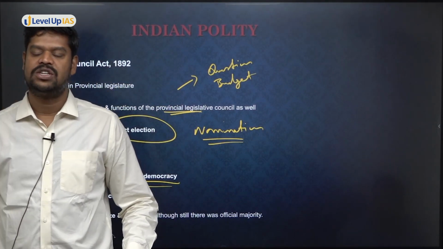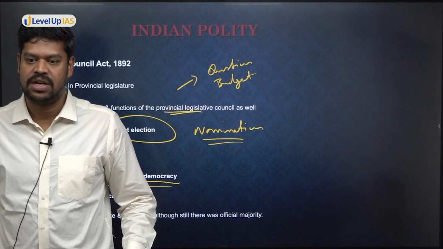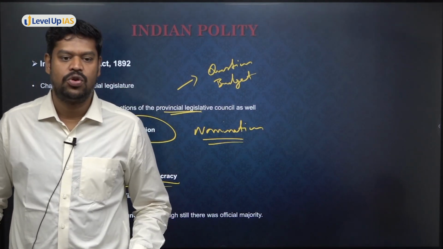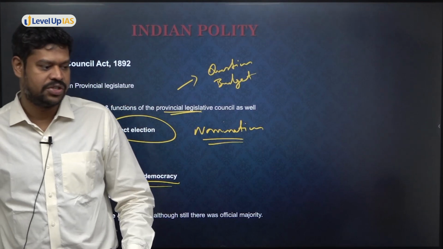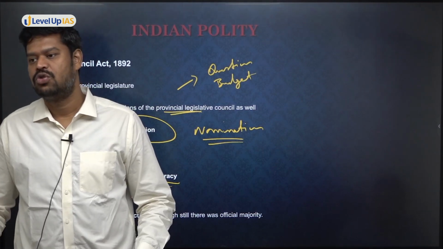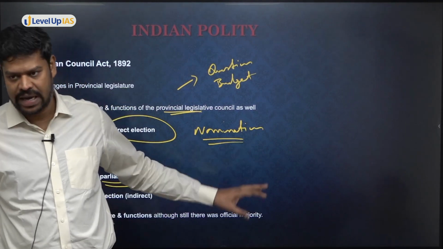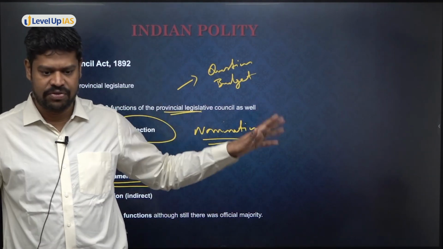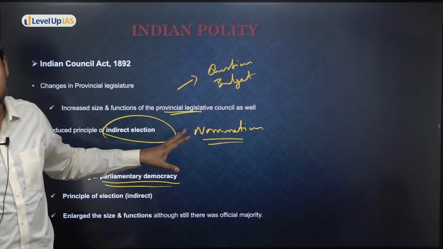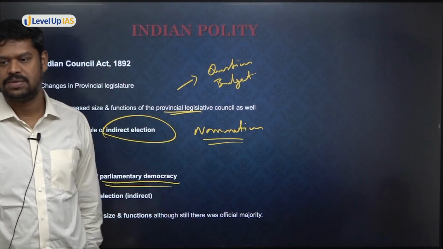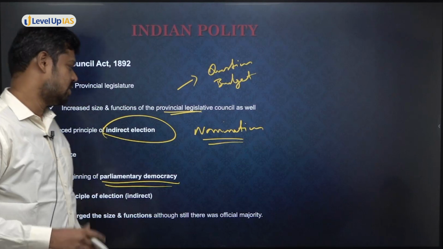What is the essence of parliamentary democracy that you discussed earlier? The very first class. The executives are made accountable to whom? To the legislature. And how are the executives made accountable to the legislature? By asking questions. And for the first time in the history of British India, in the legislative councils, questions were allowed. So therefore, you can understand how the system has become parliamentary in nature.